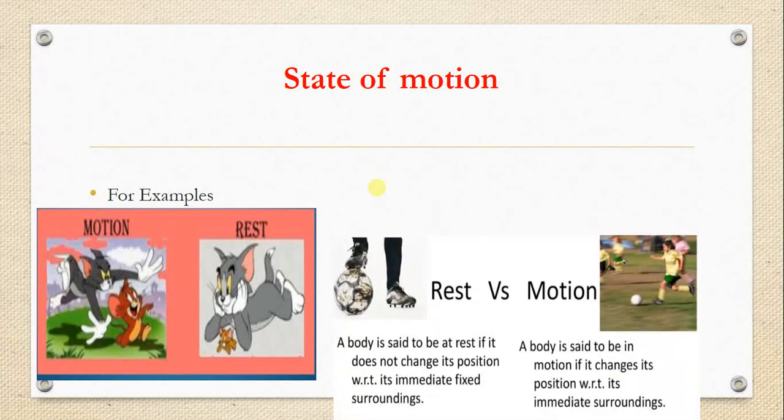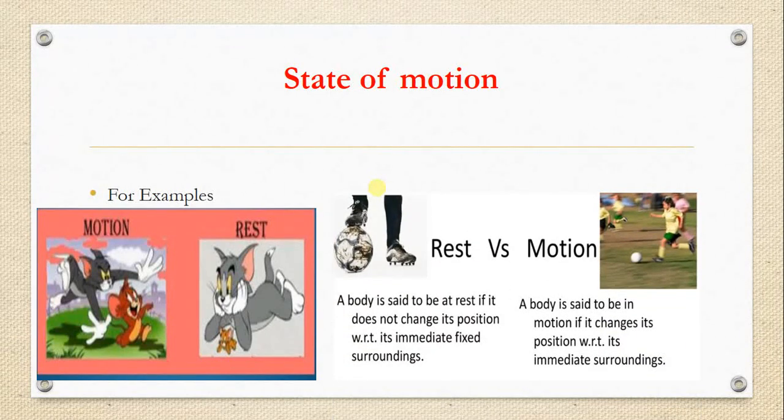Alright. Now, let us take the second one. Here, the footballer is holding the football. He's just holding it. That means the football is not moving with respect to its surrounding. The meaning is it's not changing its position with respect to its immediate fixed surrounding. Immediate fixed surrounding is the ground, football ground. So it is not moving with respect to the ground. That means it is at the rest position. That is the meaning of state of rest.